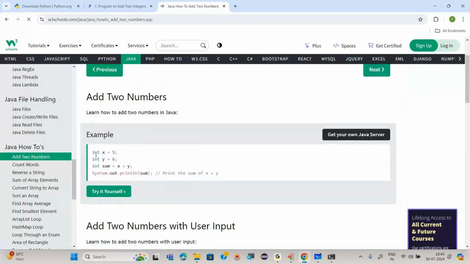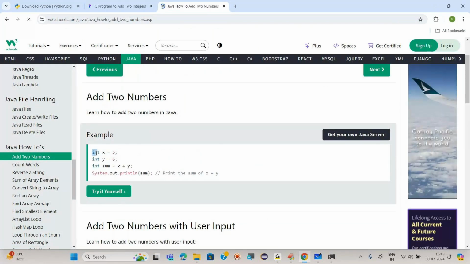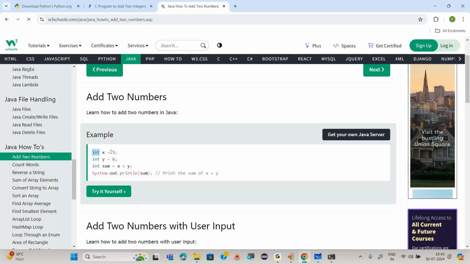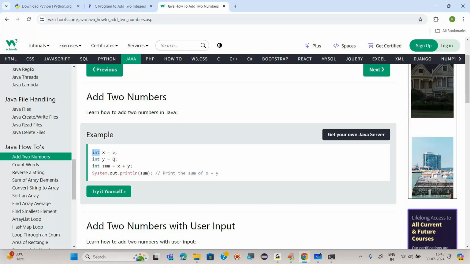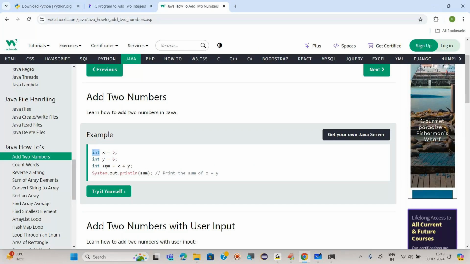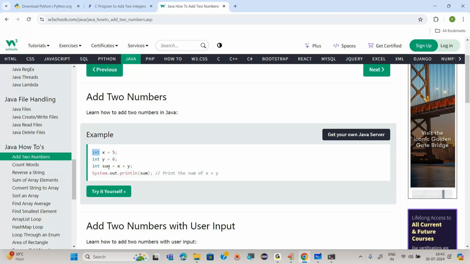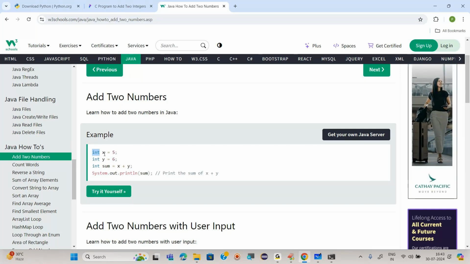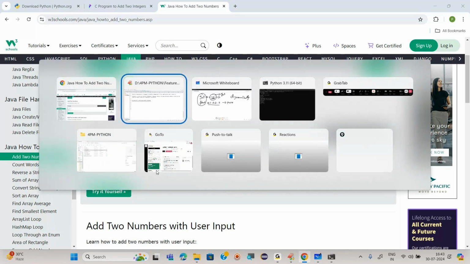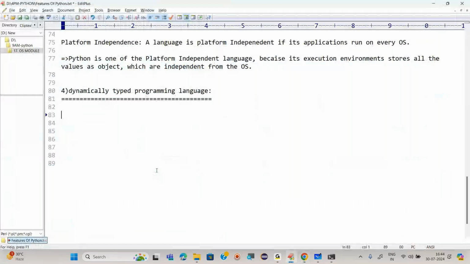In four lines of code it is doing this, but before this, int x equals 5, int y equals 6, int sum. Even for storing the addition of x and y, we have to use int for that particular variable. In Java it is variable only. In Python, everything is what? Object. Are you getting it?